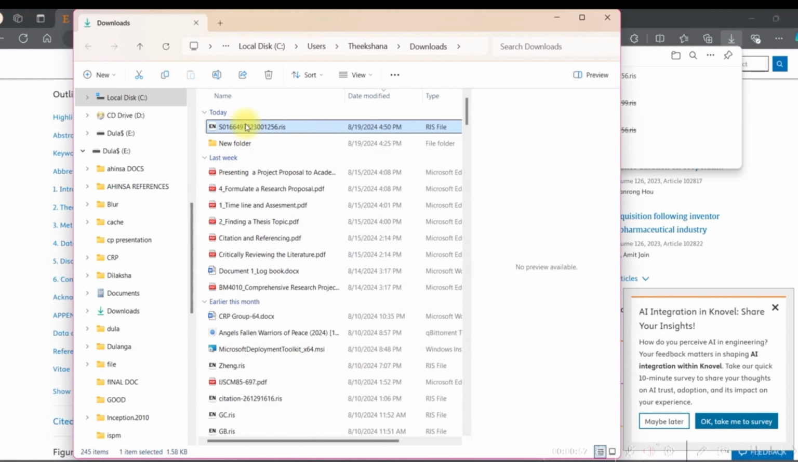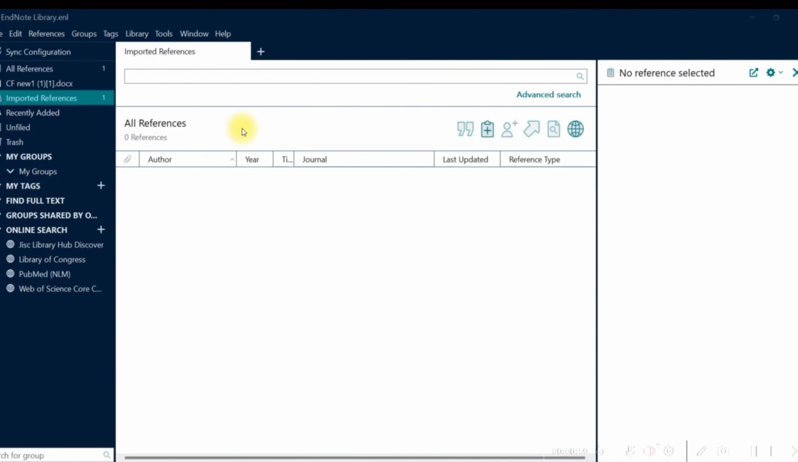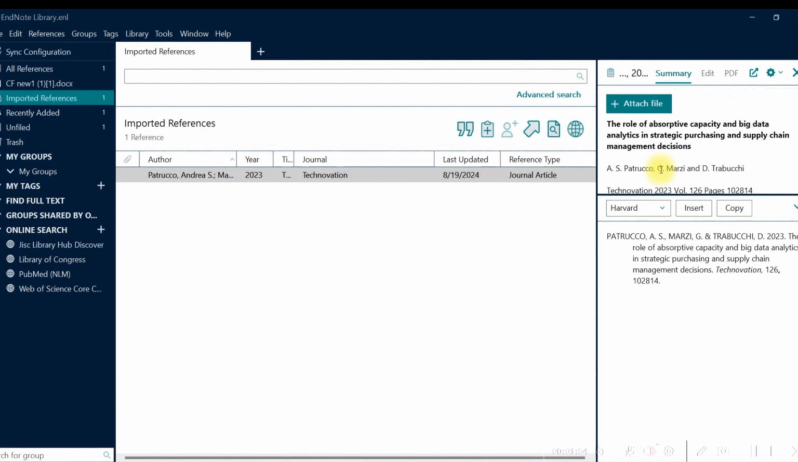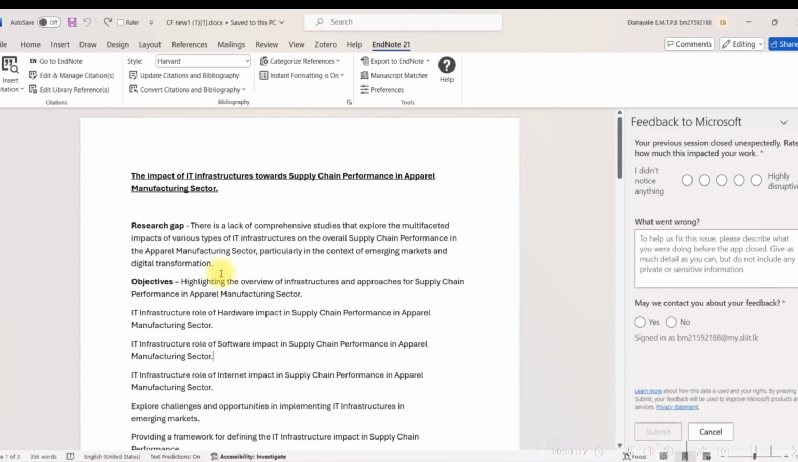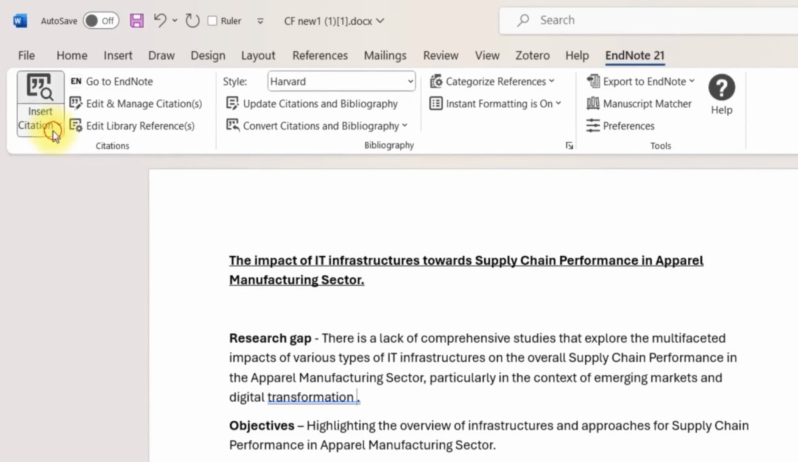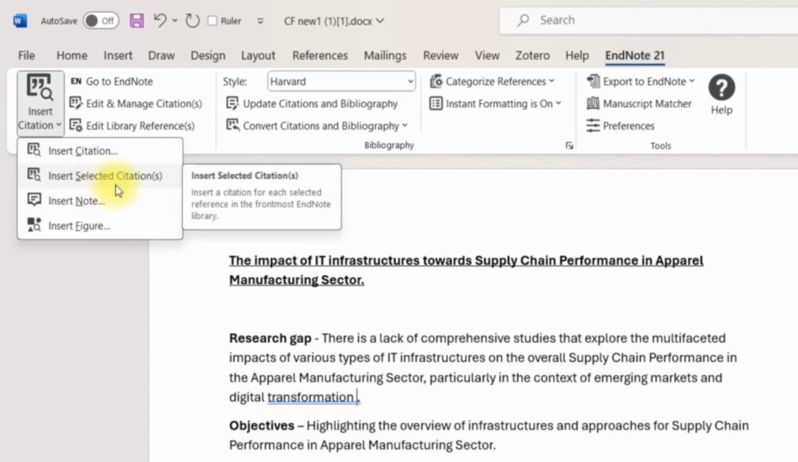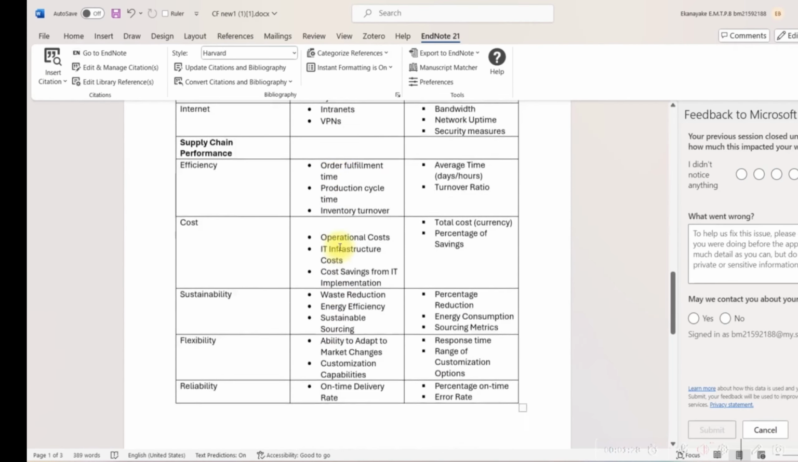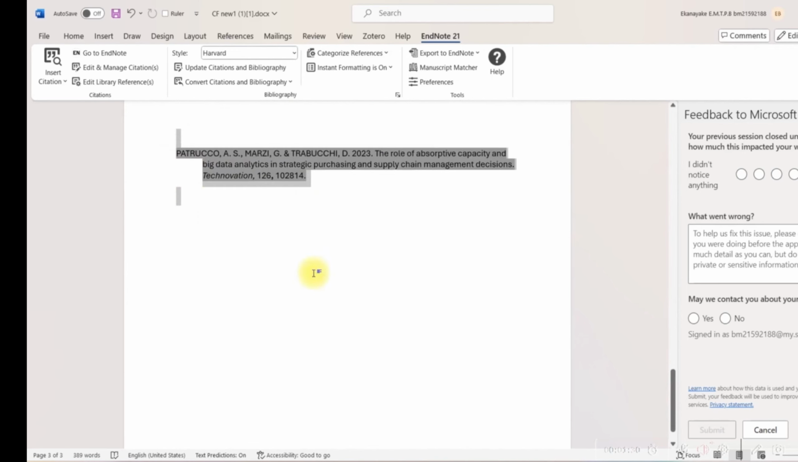Now, double-click on Citation, and you can see your reference details. Now, go to the Word and click where to apply the citation. Click on Insert Citation. Click Insert Selected Citation. You can see citations are automatically added. Now you can see your reference like this.